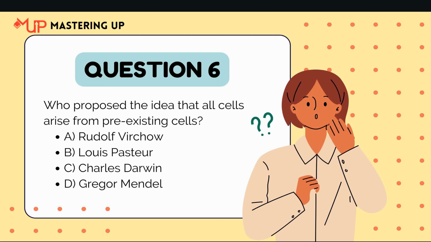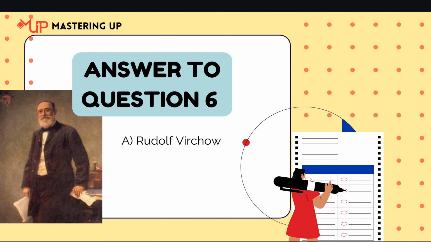Now let's see the answer to question 6. The answer is option A, Rudolf Virchow. We have learned earlier that the statement all cells arise from pre-existing cells was proposed by Rudolf Virchow. Hope you all got the correct answer. Now that was an easy question, right?